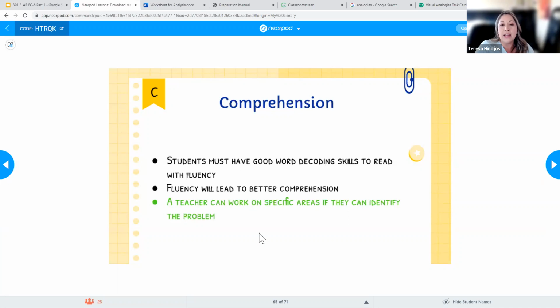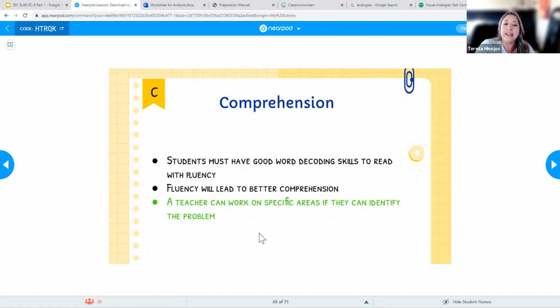So in other words, if I notice that a student isn't comprehending something, the first thing I want to check is, okay, is the student reading with fluency, right? So I may have the student read aloud to me. And if I can see that the student is having difficulty with fluency, they're not reading at the correct rate and all that, then maybe I'm going to be like, okay, you know what?